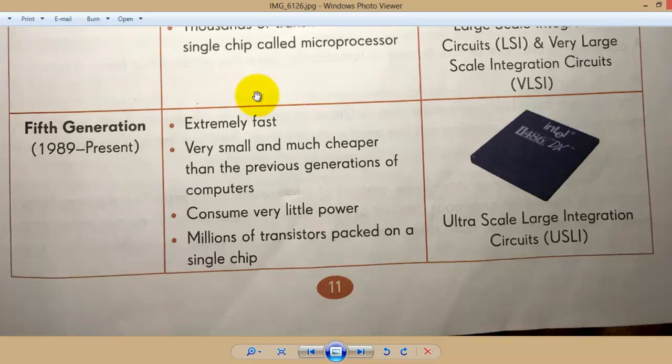Millions of transistors are packed into a single chip called ultra large scale integration circuit, USLI. And till now we are using this USLI in present days also. So let's go to the next point.